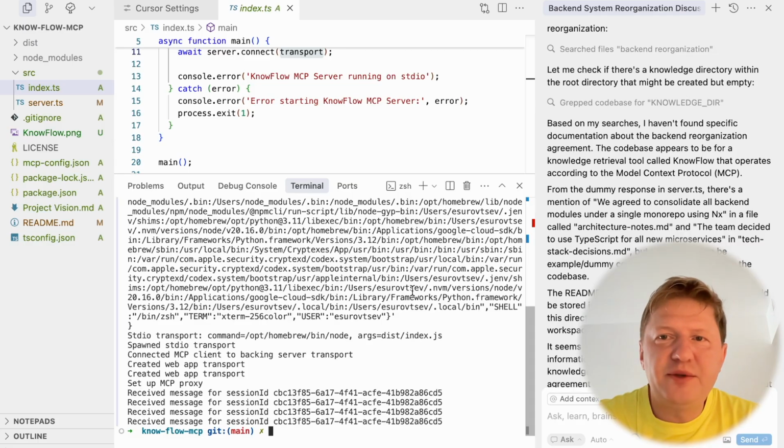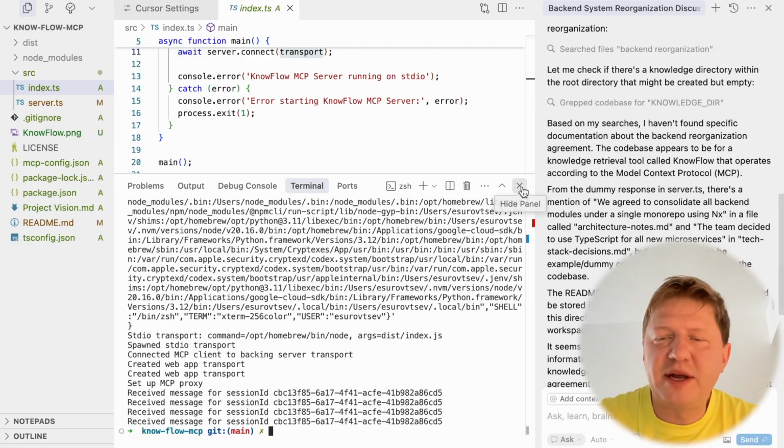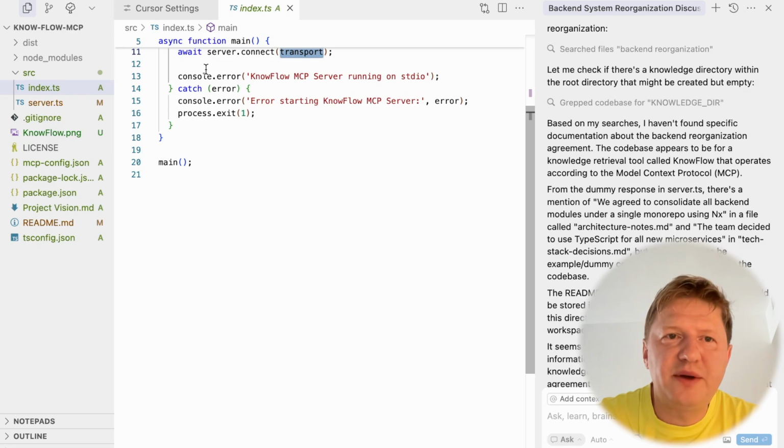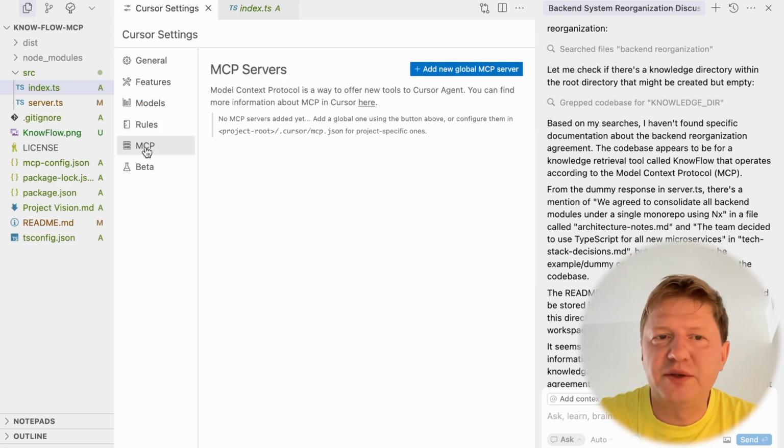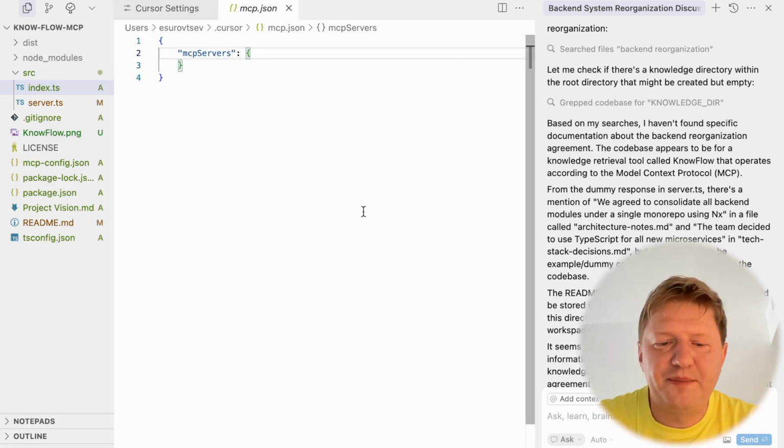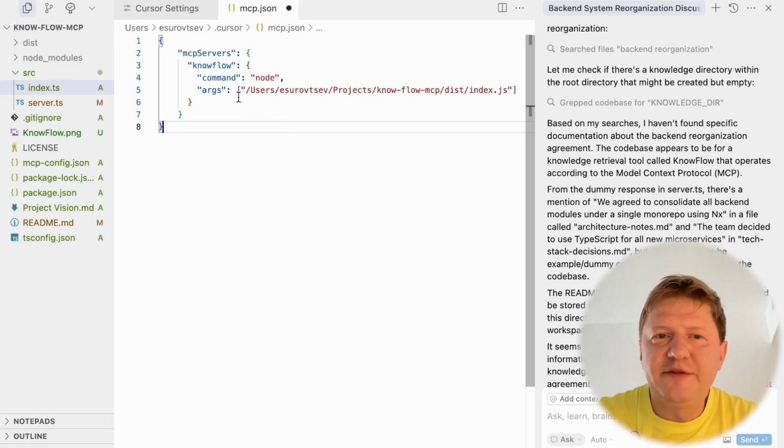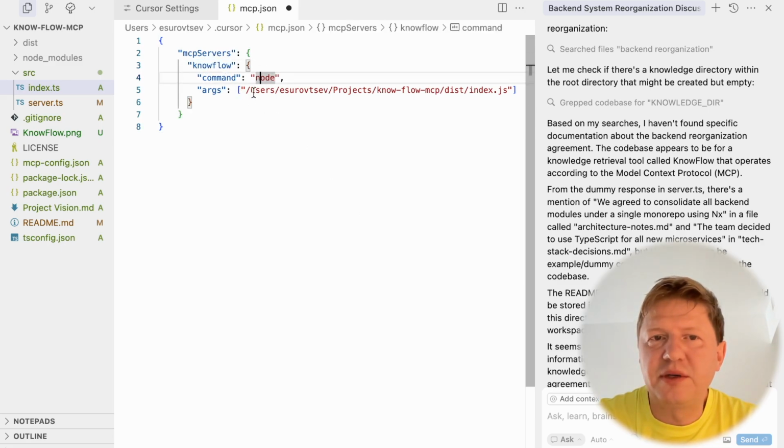And I think it's now time to give it a try here in Cursor LLM. And for that, we're going to Cursor settings, we're going to MCP, adding a new one, and defining our KnowFlow MCP. And again, we are using Node for development time. Later, it will be packed as a standalone package, and we will be using npx.